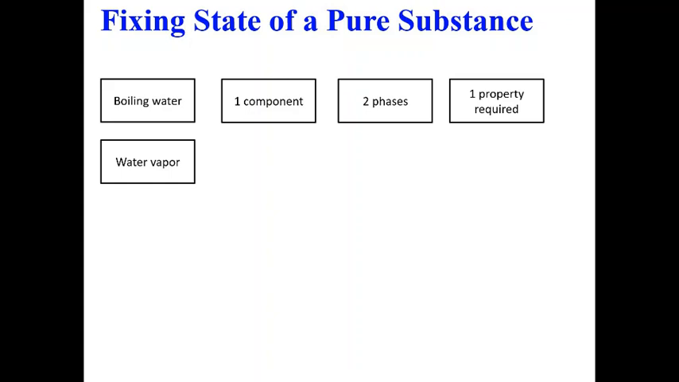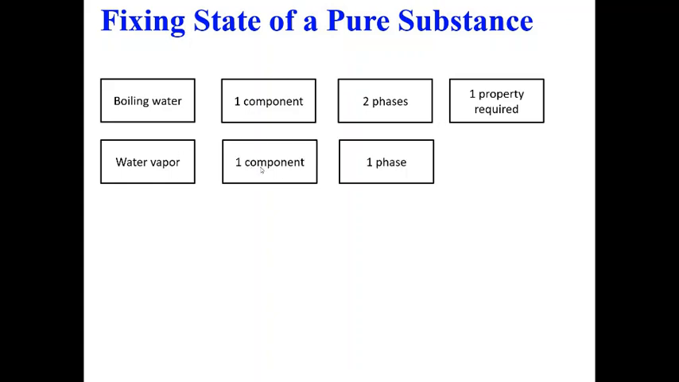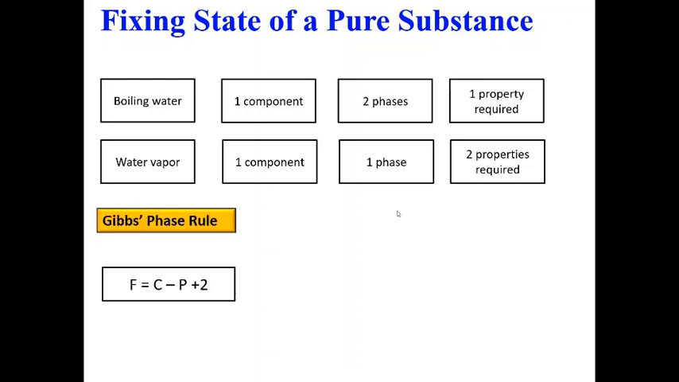Okay, now let us say that I have boiled that water completely, and I have water vapor. It also has one component, but it has only one phase, which is the vapor phase. Now to specify or fix the state of this water vapor, I need two properties. So where is this number coming from, whether it is two properties or one property, how do I know? There is a rule known as the Gibbs phase rule, and this is the equation for that rule: F is equal to C minus P plus 2.